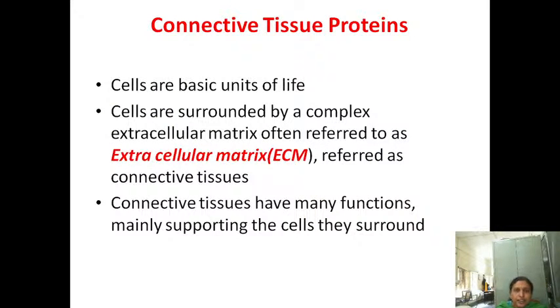I think here in protein metabolism, I have not finished collagen structure and gelatin. Let me finish up that one. Okay, and connective tissue proteins. These connective tissue proteins are the basic units of life, okay, and cells are surrounded by a complex extracellular matrix, often referred to as extracellular matrix, which is also known as connective tissues. Okay, now here in this class I am going to discuss these connective tissue proteins.